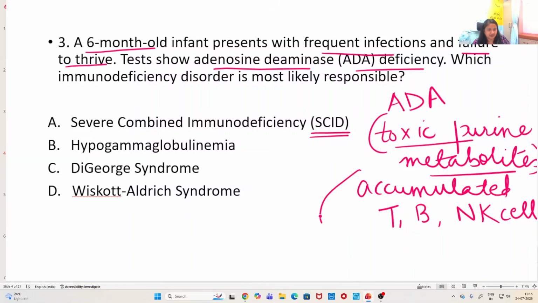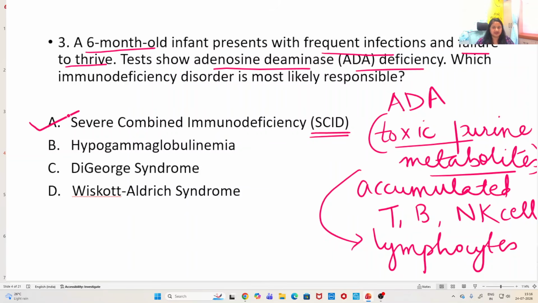These metabolites are toxic to the lymphocytes, okay, and because of that, these lymphocytes, T, B, and NK cells, their function is altered and they do not act appropriately in case of an infection. So severe combined immunodeficiency is the answer. So ADA deficiency, remember, severe combined immunodeficiency, SCID.